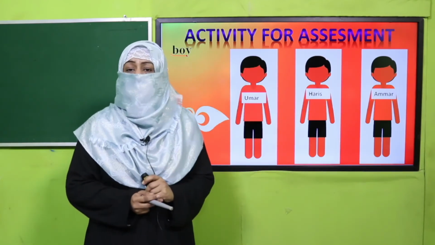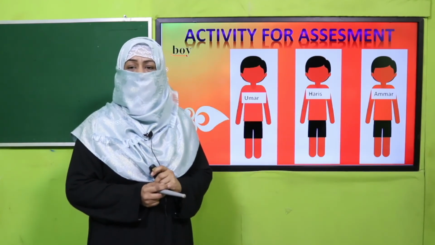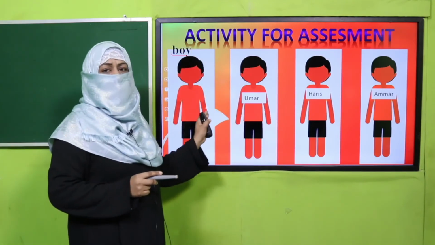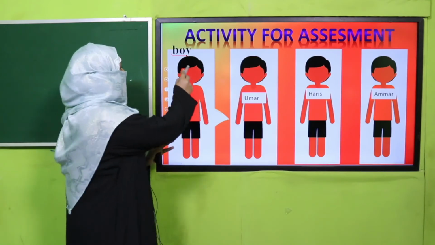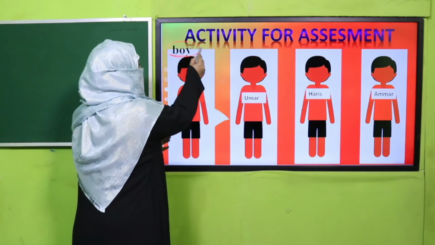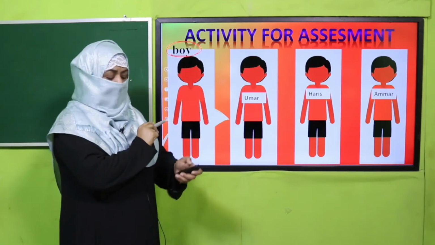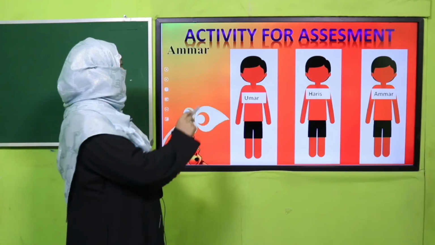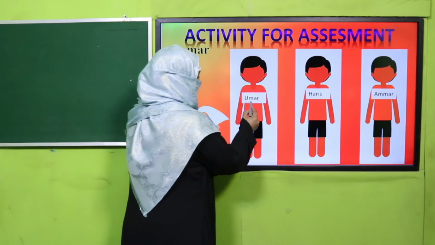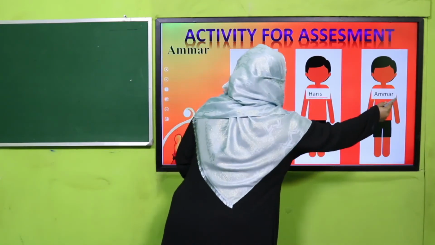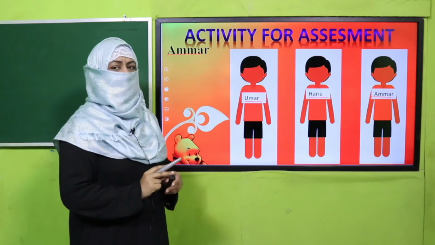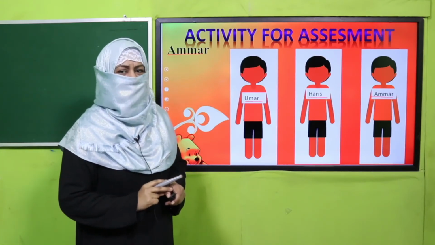Yes, what do you want to say? I'm going to help you. So when I say boy, any boy can come because I have used a common naming word, boy. And in the same scenario, if Umar, Haris and Ammar are standing and I say, Ammar, come here, who will come?